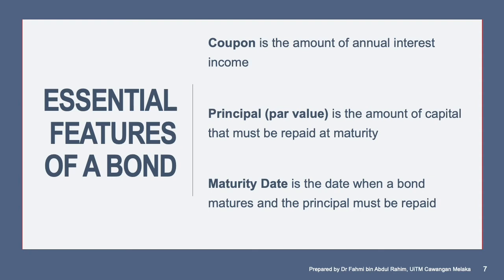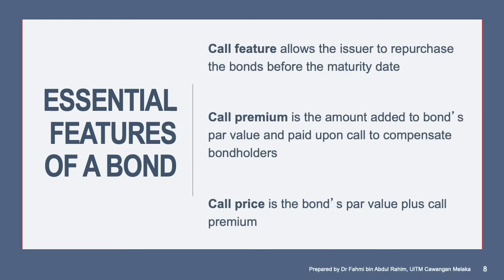Next, we have call feature. Call feature allows the issuer to repurchase the bond before the maturity date. And then we have call premium. Call premium is the amount added to the bond's par value and paid upon call to compensate the bondholders. The last one is call price. Call price is the bond's par value plus call premium.